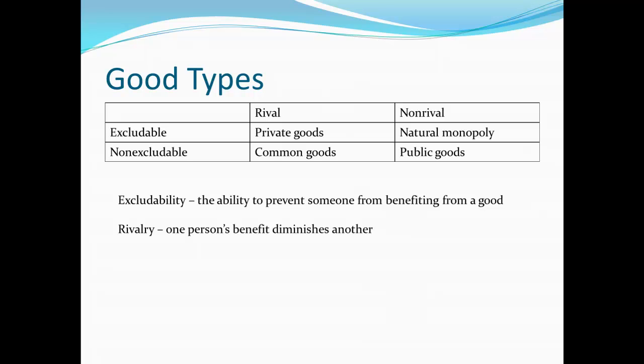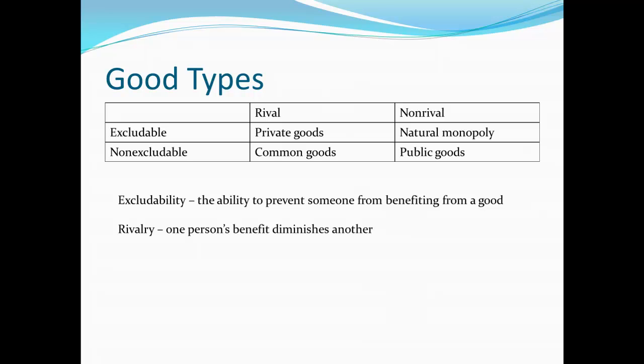Now, using these two traits together, we can classify goods into these four categories. A good that is rival and excludable is what we call a private good. The grand majority of goods we deal with are private goods. Something like a chair, it's clearly rival in that when I'm sitting in it, it makes it more difficult for you to sit in it. At the same time, it's excludable. It's possible to prevent people from taking advantage of a particular chair without too much difficulty. So it's a private good.